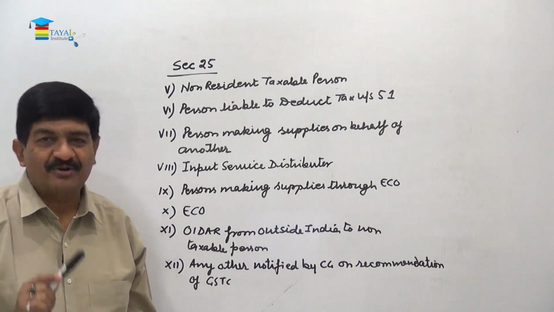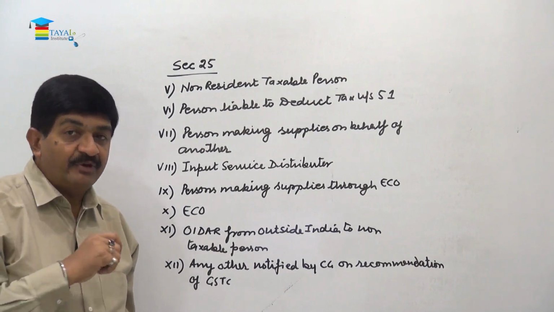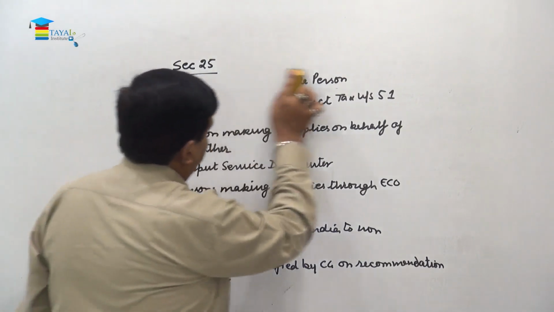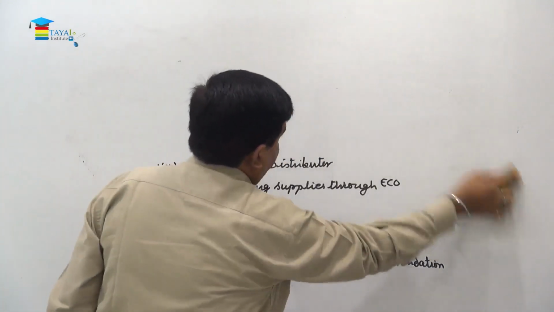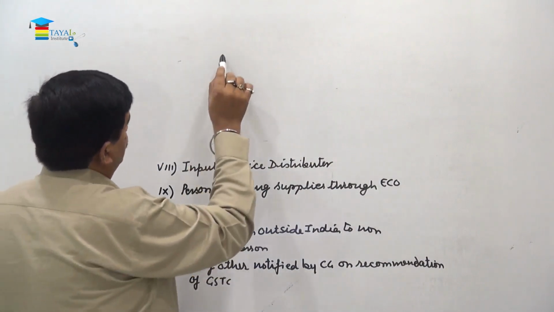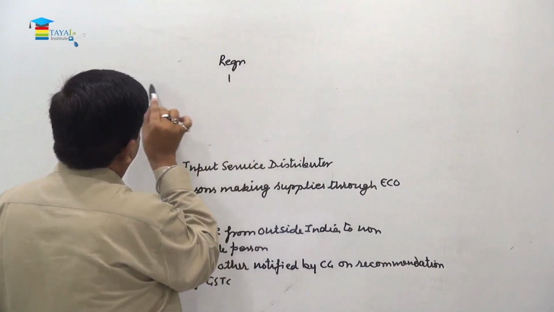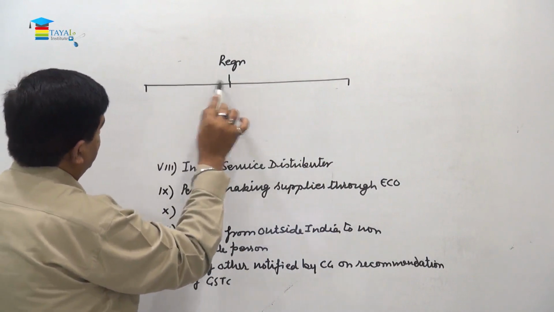their turnover. Right? Now you can go in the beginning of the chapter, I have given you one chart. Right? So there you can merge this thing with that chart, because in that chart, in a registration portion, I had given you three sections.